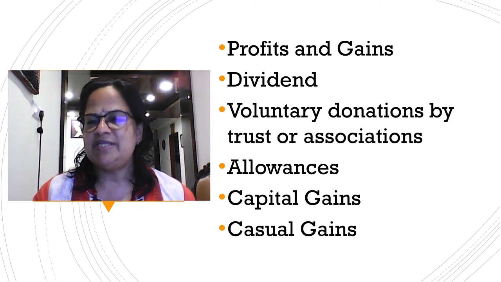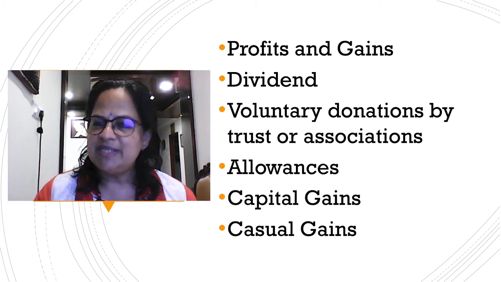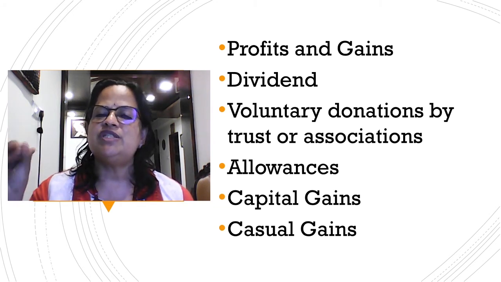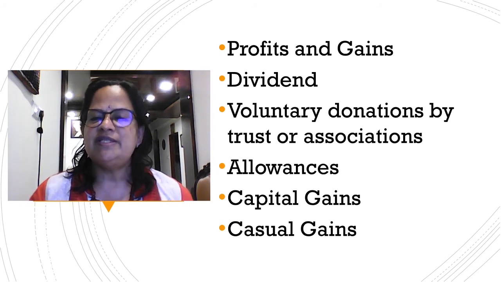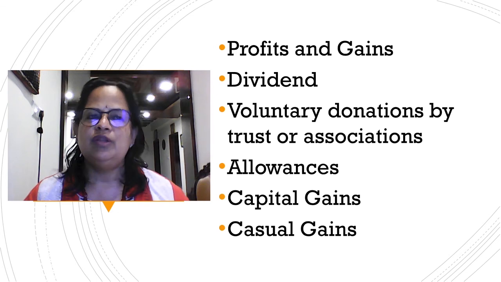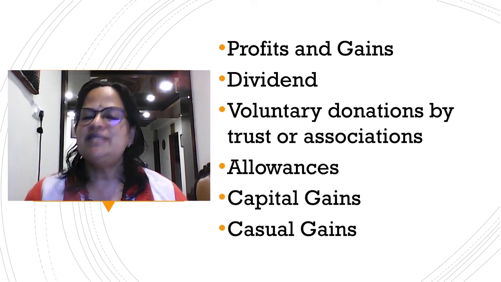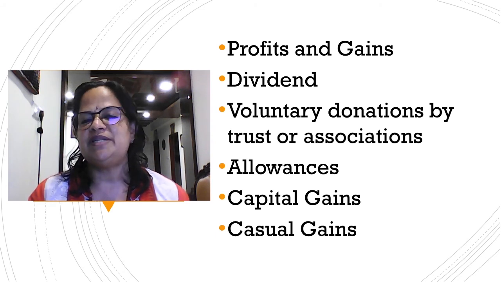Then city compensatory allowance. That means if you're living in a city, the cost of living expenses will be more. So if you're working in a city, you are eligible to get the city compensatory allowance. But if I'm working in Tumkur, I'm not eligible to get it because it's a rural area. Since I live in Bangalore and I work in Bangalore, I will get city compensatory allowance.